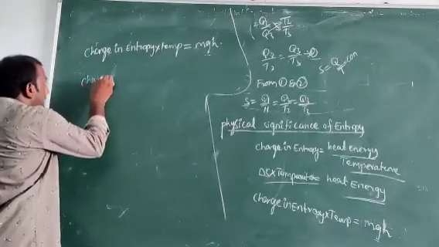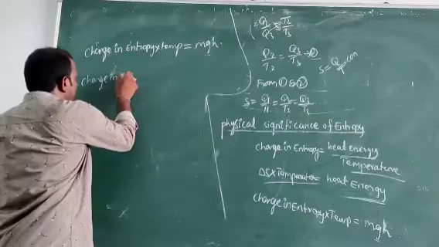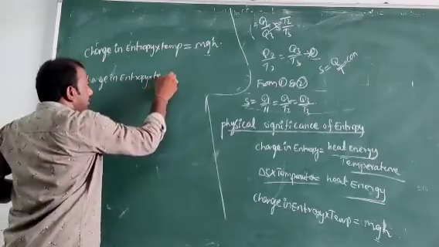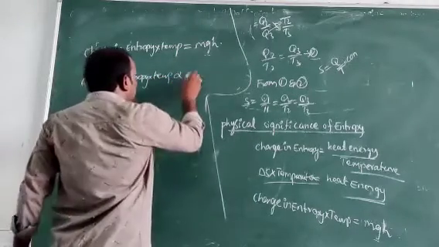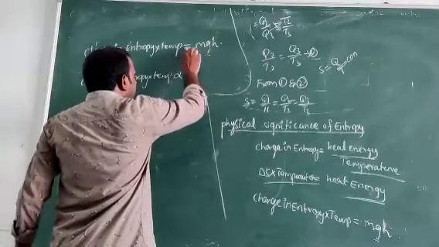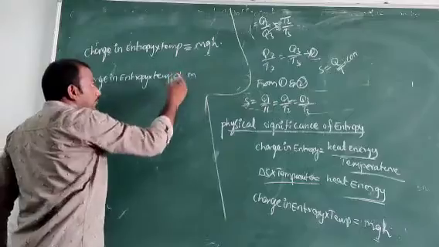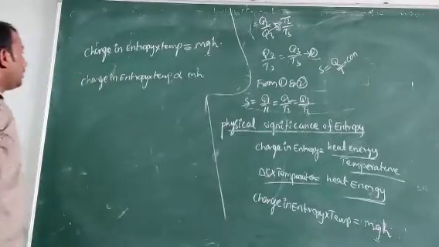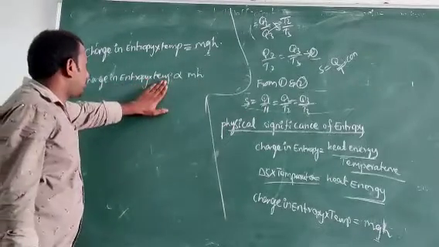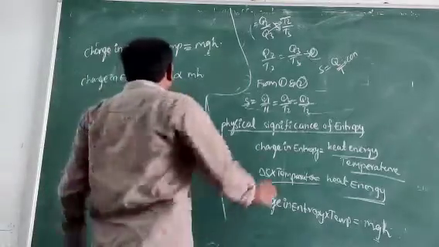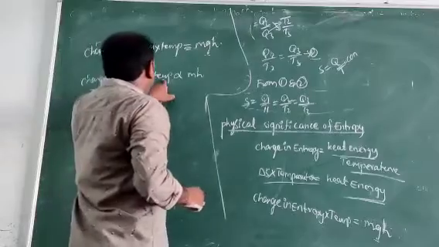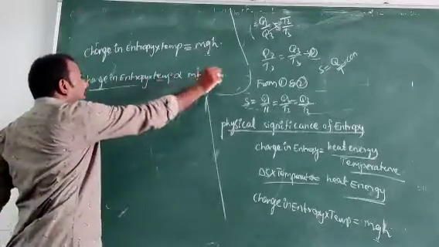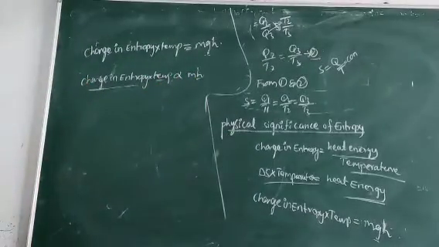Replacing the equal sign with the proportionality symbol, change in entropy into temperature is proportional to m and h, since g is constant. Height corresponds to the change in temperature, and mass corresponds to the change in entropy.